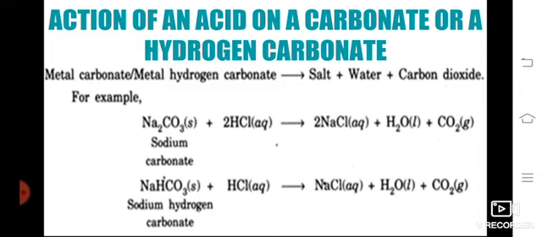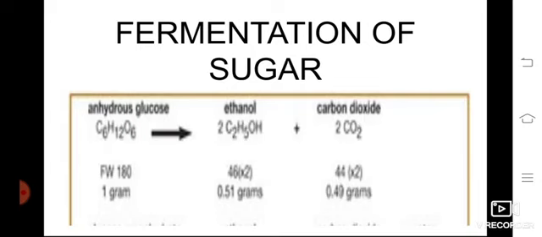So this Na2CO3 is a carbonate. NaHCO3 is sodium hydrogen carbonate, or we can call it sodium bicarbonate. When it reacts with HCl, it forms sodium chloride salt, water and carbon dioxide.